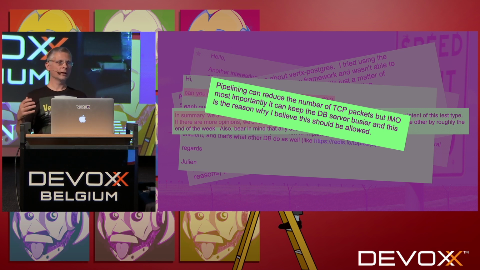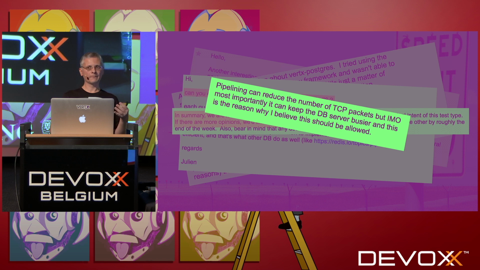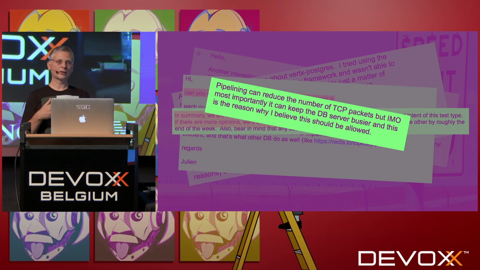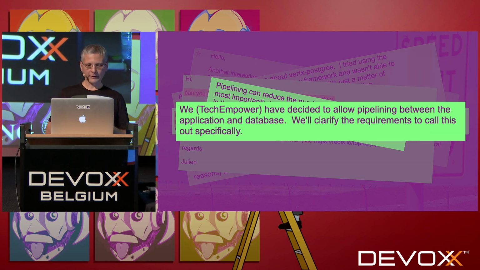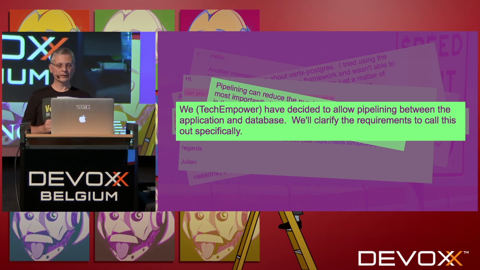Cheating would be aggregating everything in a single TCP packet and sending it to get better performance. What we do in the client is that we pipeline the requests, and they might be aggregated in the same TCP packet, but that's more a side effect of the network kernel and the TCP stack you have in the OS. And at the end, they said we have decided to allow pipelining, and they changed the rules basically. Now, when you submit a benchmark, you can use pipelining, and it's legal.